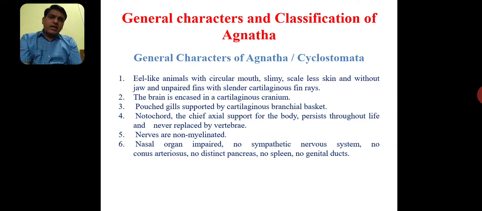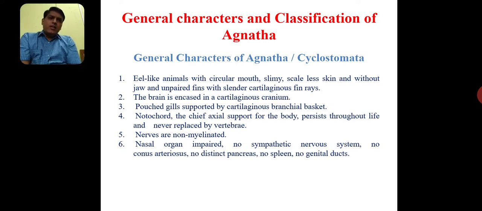The next character is the brain. The brain is encased in a cartilaginous cranium. In the classification, these are included in the group Craniata. Craniata is nothing but the presence of a cranium, a box around the nerve cord. Anteriorly the nerve cord develops into the brain, and that brain is covered by either a cartilaginous or bony brain box. In the case of Agnathans, the brain box is of cartilaginous nature.